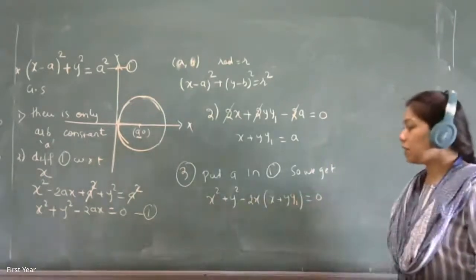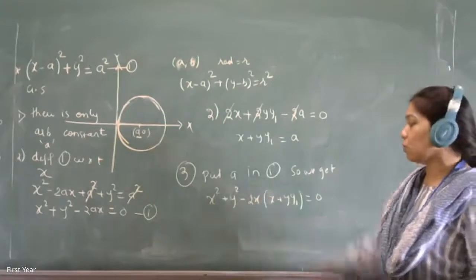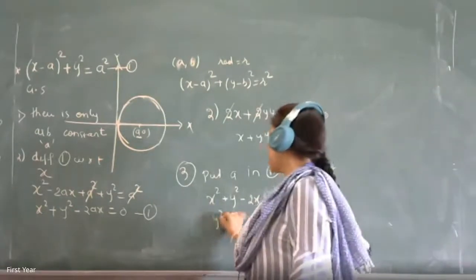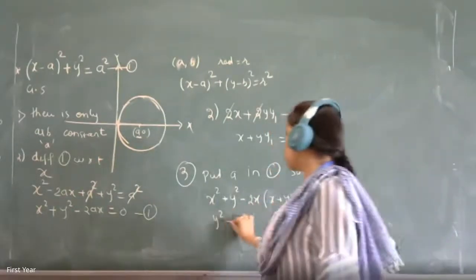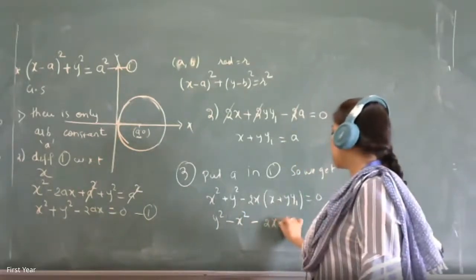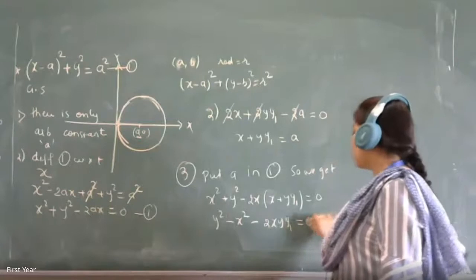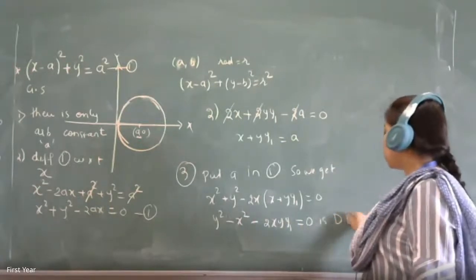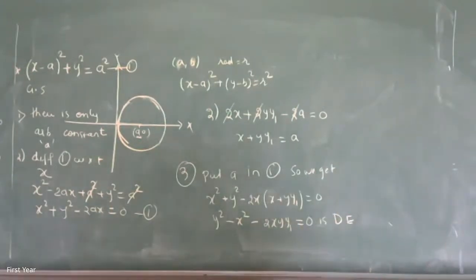So you simplify this, because you can see the x square term and there is one more x square term. So it is y square, x square, this is minus 2x square, so minus x square minus 2x y y1 is equal to 0, is the required differential equation. Clear? As simple as that.